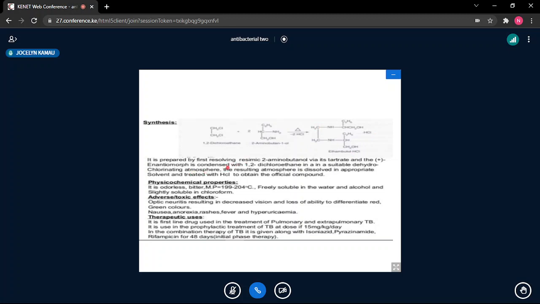At this point, very important, you must resolve that reagent so that you only use that which is responsible for giving you the dextroisomer, so that you maximize on the activity and minimize on the toxicity, because as we have said, the levoisomer is highly toxic. It brings about blindness. It is odorless but bitter, freely soluble in water and alcohol, and slightly soluble in chloroform. Adverse effects: optic neuritis, resulting in decreased vision and loss of ability to differentiate red, green colors.